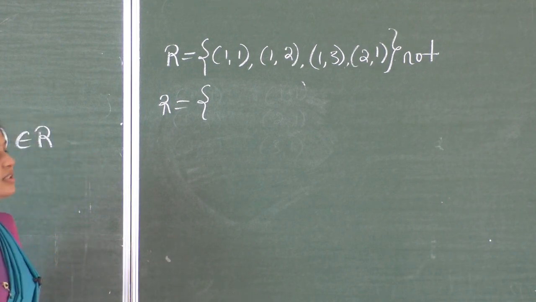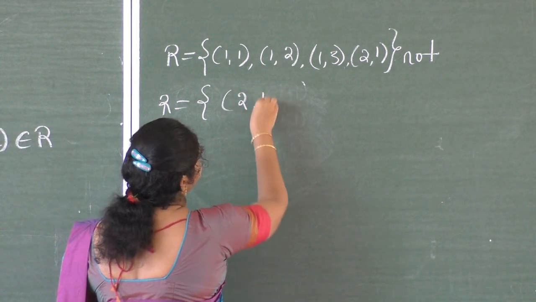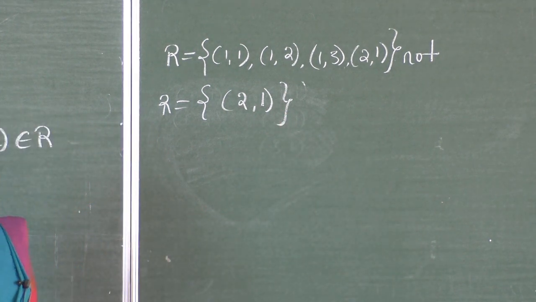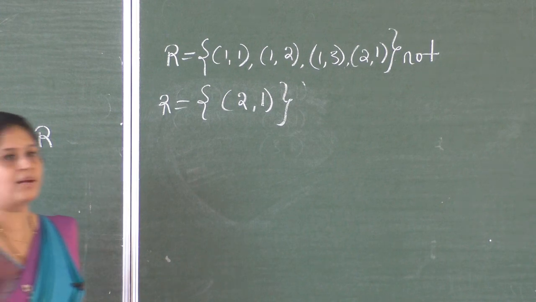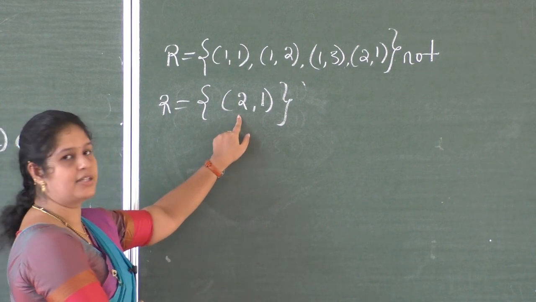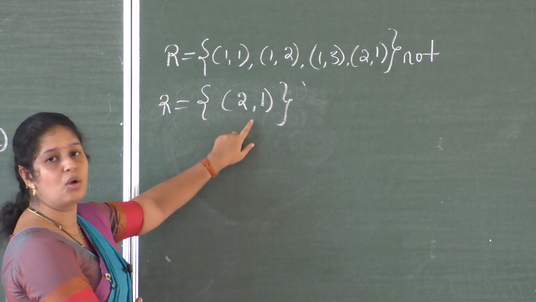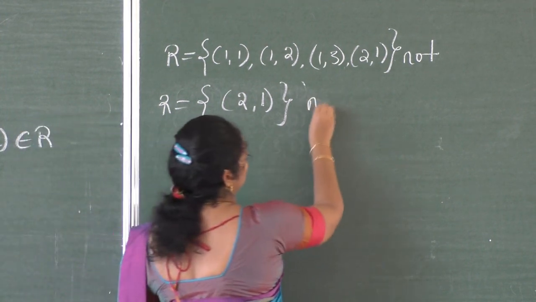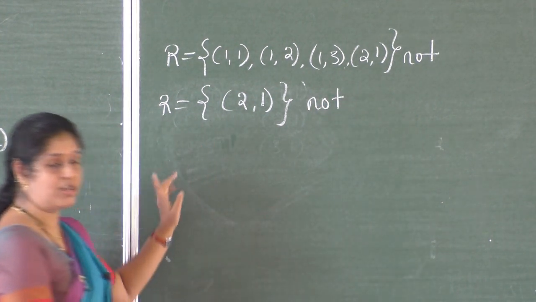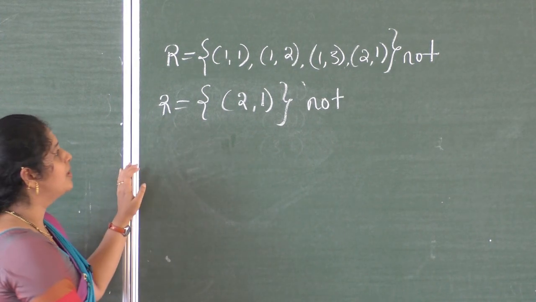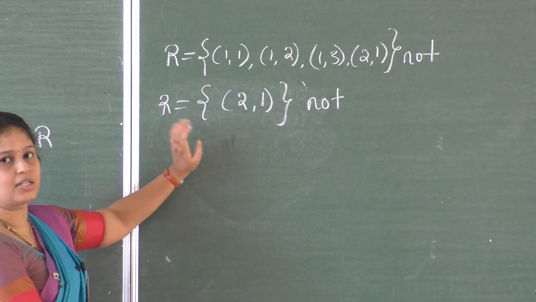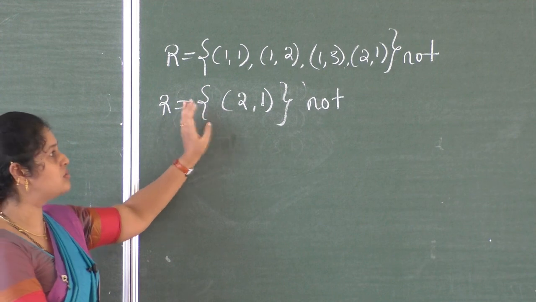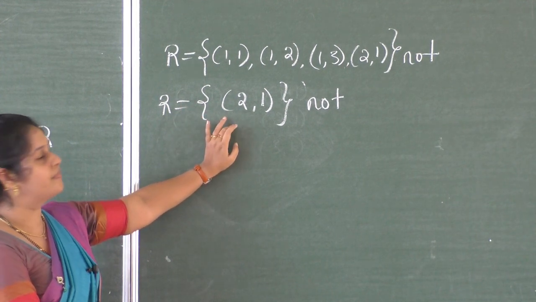Okay, one more relation that I want to give. Only one ordered pair, (2, 1). What about this relation? So only one ordered pair present here, that is (2, 1). So (2, 1) present, that is (a, b), but (b, a) should be (1, 2), that is not there. So therefore this relation is not symmetric relation. So that is about the symmetric relation. So easily you can decide. So (a, b) present, then you have to search for (b, a).